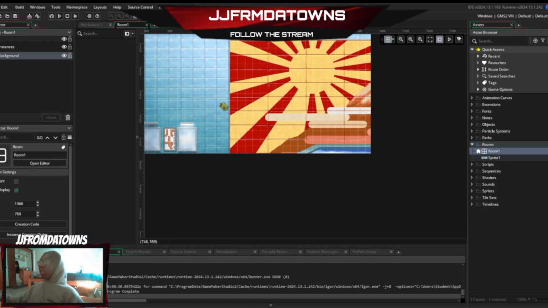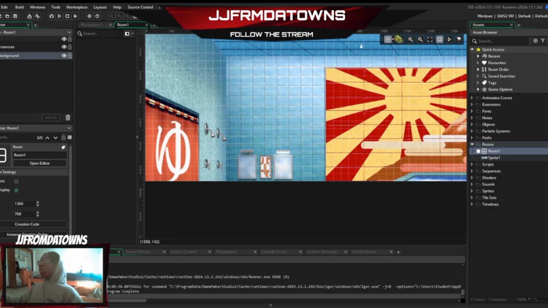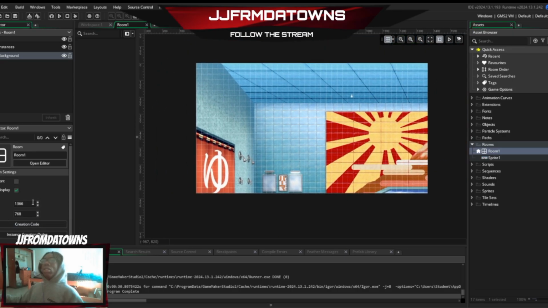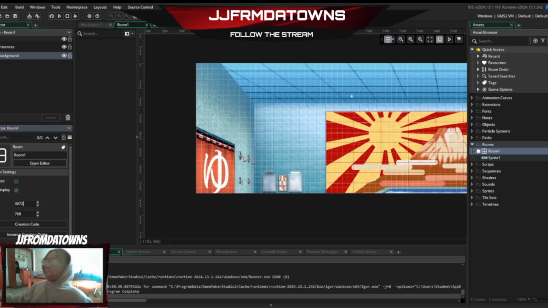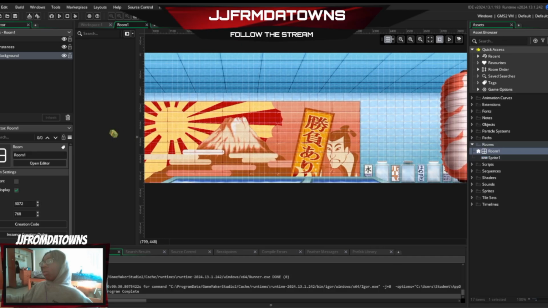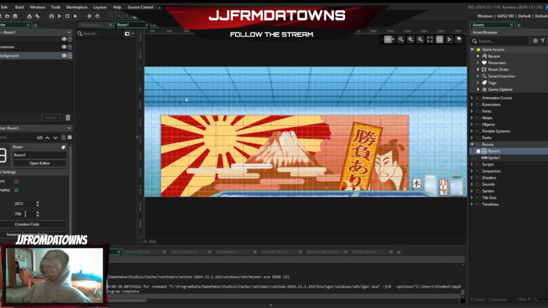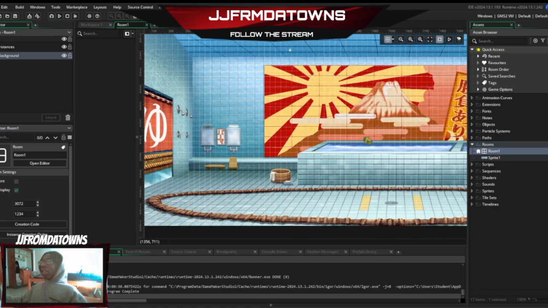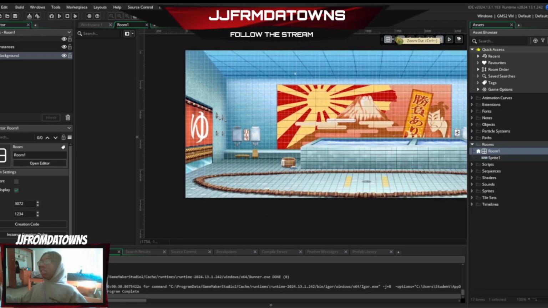I was correct. As you can see, you can't see the whole map. You can only see a little portion of it. But that's an easy fix. We can just copy those numbers. So now we've got the whole width, and now we've got the whole height. Now we've got everything we need.